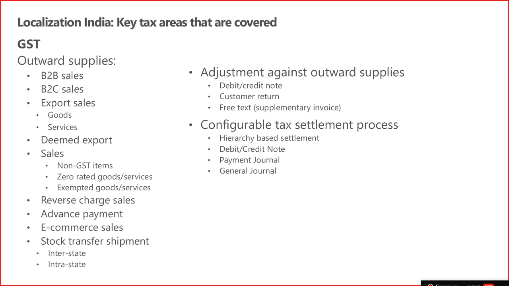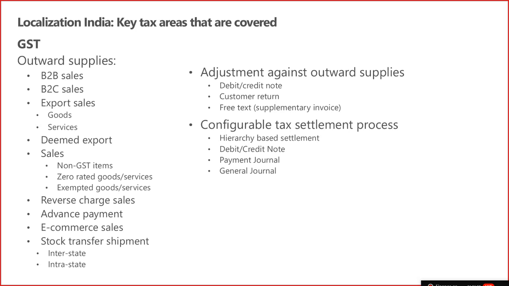E-commerce sales: only identification is provided, but end-to-end functionality for an e-commerce platform is not available, where you can supply the goods to the customer, purchase from different vendors, and then calculate the GST and TCS as well. We have provided a TCS calculation, but absolute functionality for the e-commerce platform is not available, but partial functionality is currently available in the application.